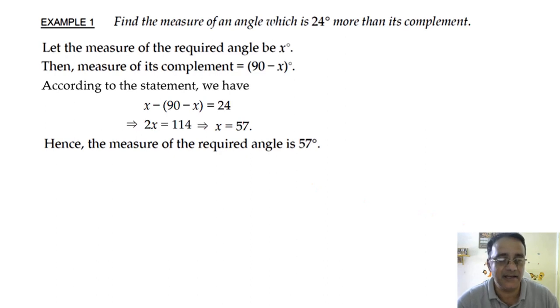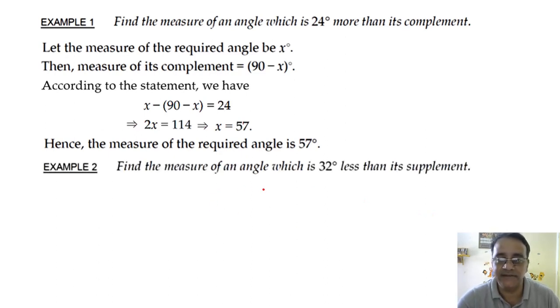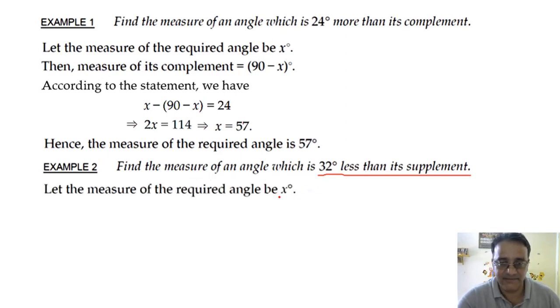Now we'll see one example of a supplementary angle. Find the measure of an angle which is 32 degrees less than its supplement. We'll take the measure of the required angle to be x. Now, what will its supplement be? What is the supplement angle of x degrees? 180 minus x. Right, 180 minus x.